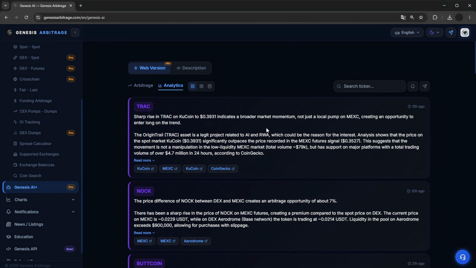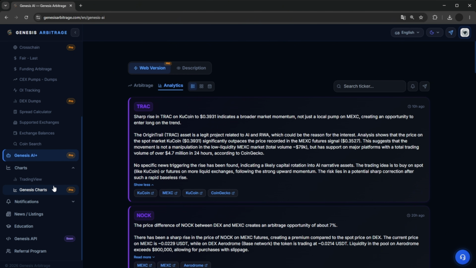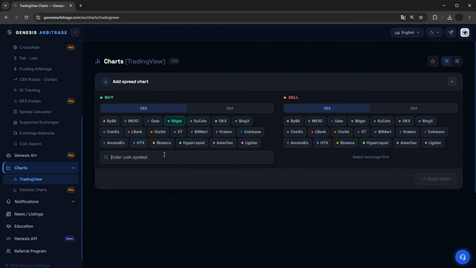Here we can simply filter out the noise and see real signals that brought in real profit at that specific moment in time. Right here we have clear arbitrage signals as well as analytical signals available, meaning the AI observes a given coin that shows anomalous movement, analyzes it deeply, and gives a result on whether it's worth entering the coin or not. Now let's move to the charts.